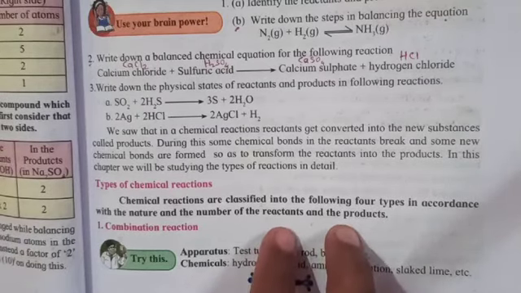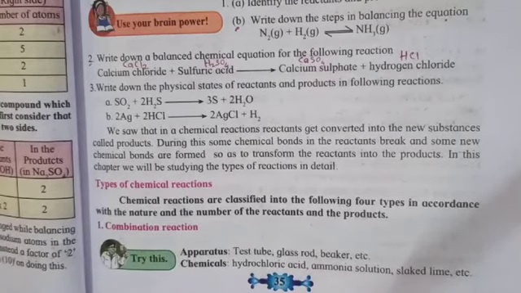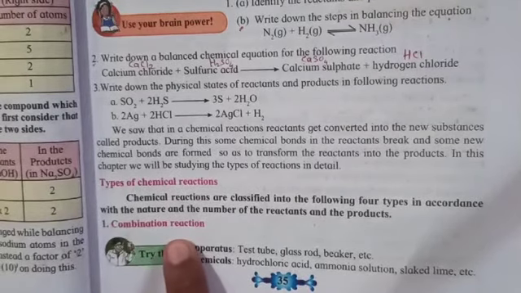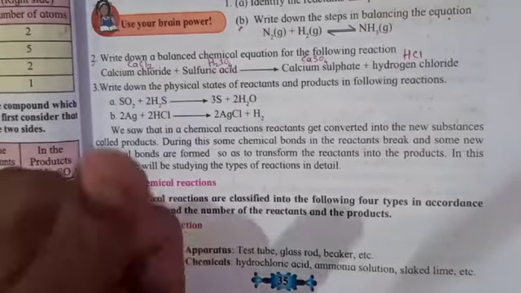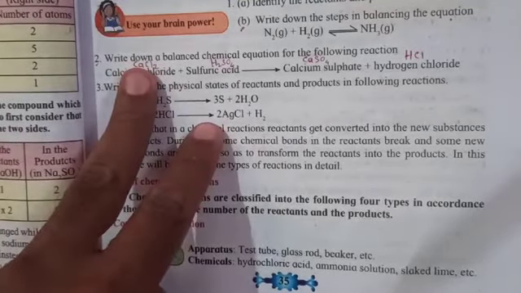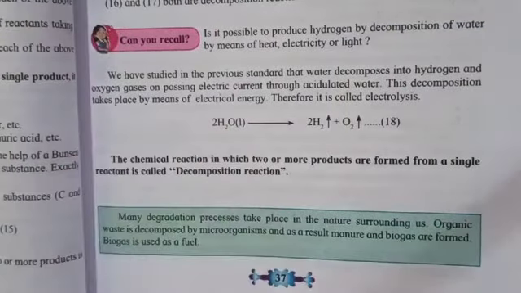So based on this, the first one is combination reaction. So what is meant by combination reaction? As its name indicates, combination means to combine, to form because of two things. So let's take an example.